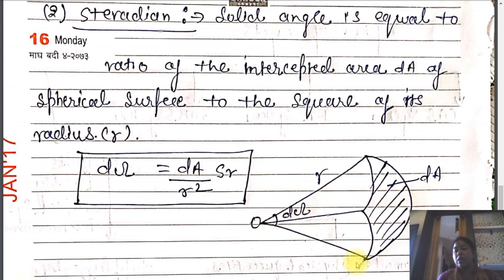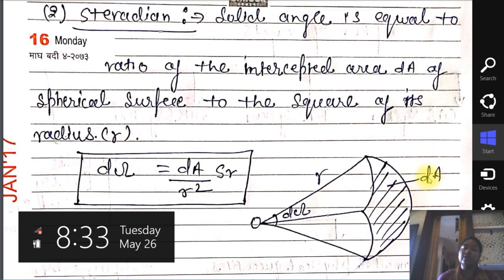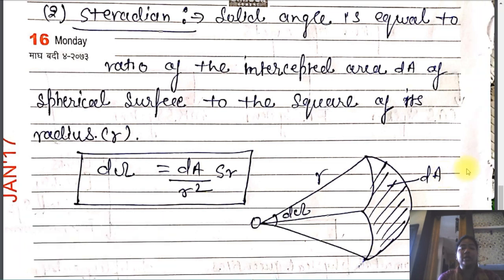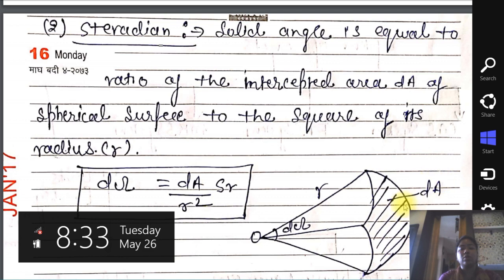Now if we take the angle from this point to this point, a small part of the area is swept by the particle or any object. That smaller area is defined by dA, the smaller area swept, and this distance is treated as the radius of the solid sphere.